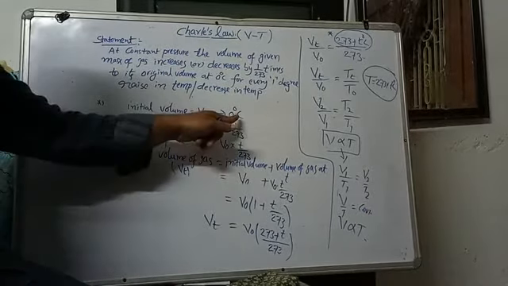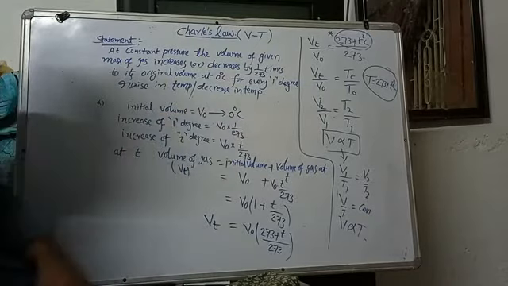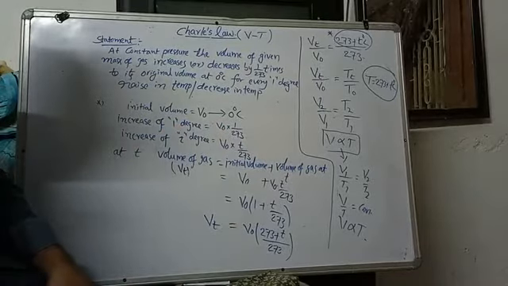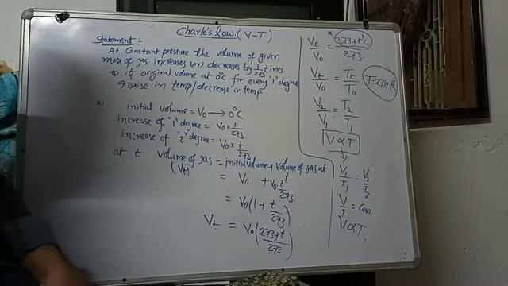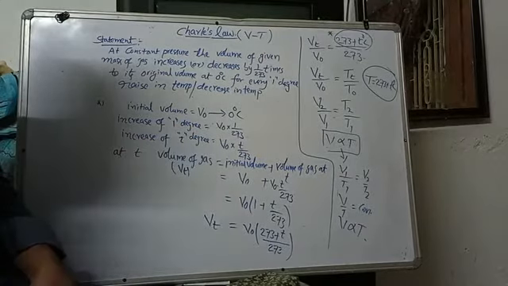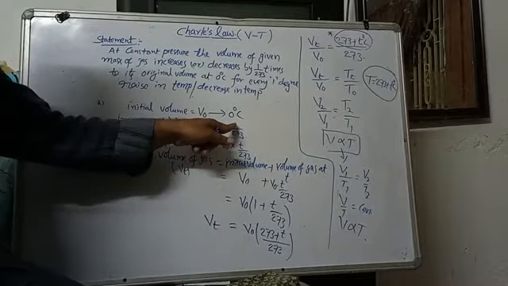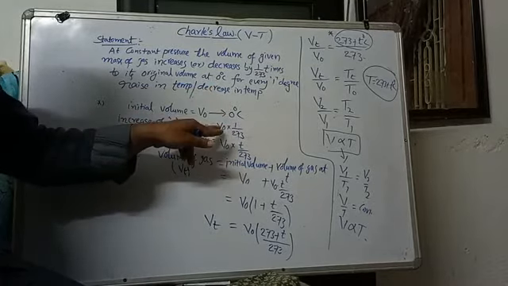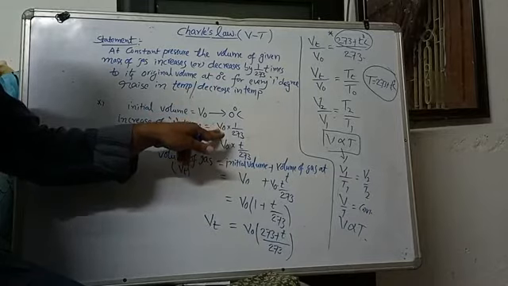Similarly, if you decrease the temperature by 1 degree Celsius, the volume decreases by 1 by 273 times. If you decrease the temperature by 2 degrees Celsius, the volume decreases by 2 by 273 times than its initial volume.